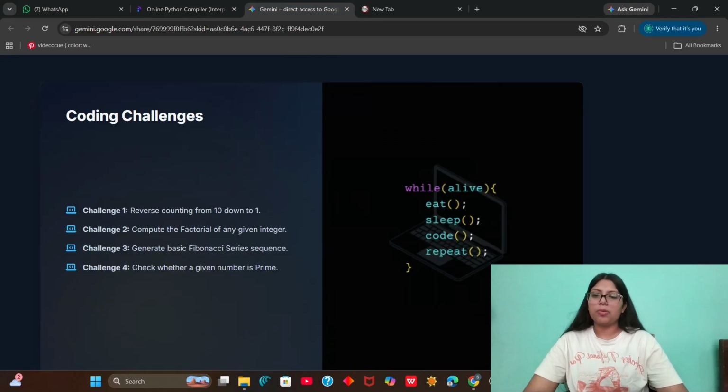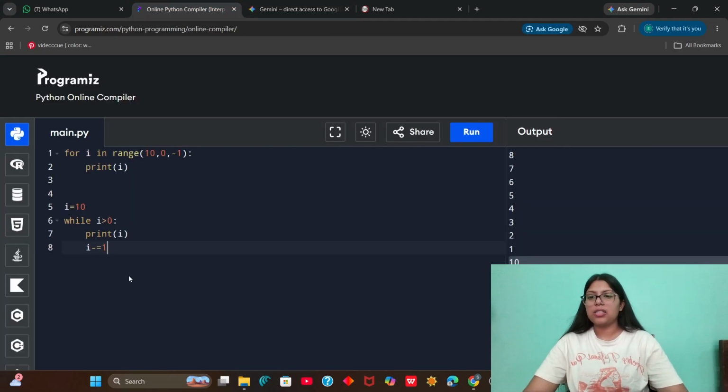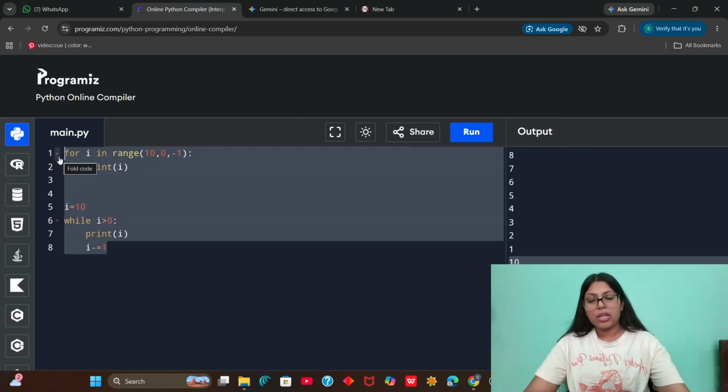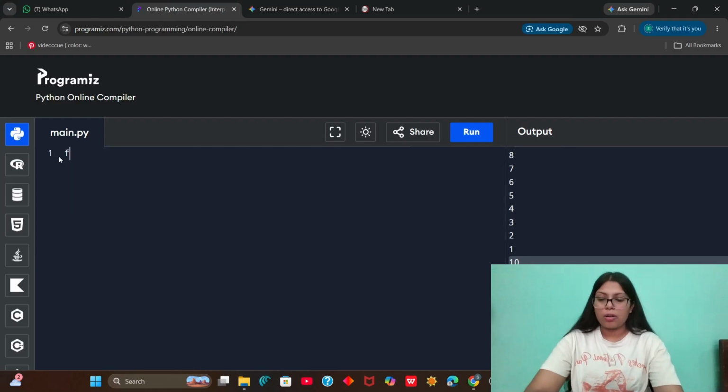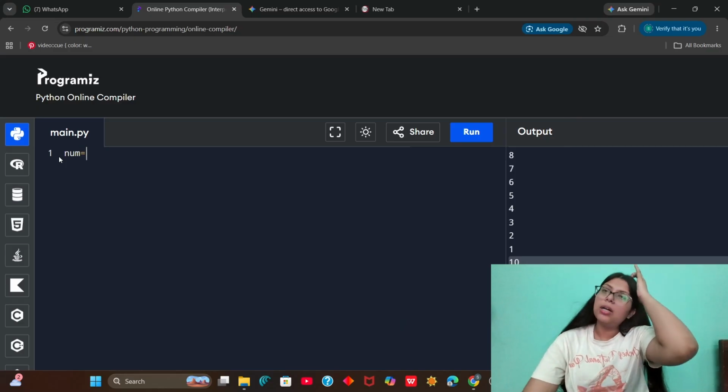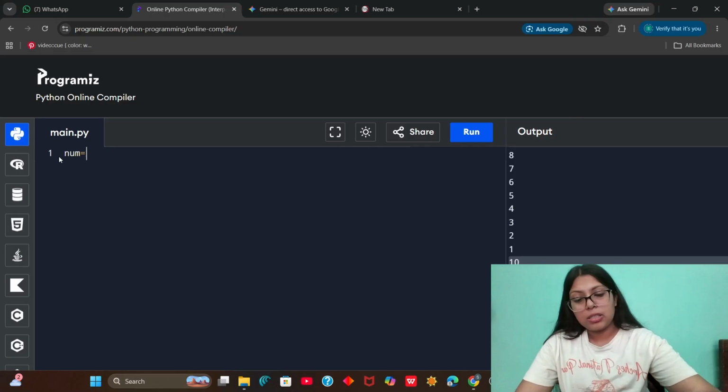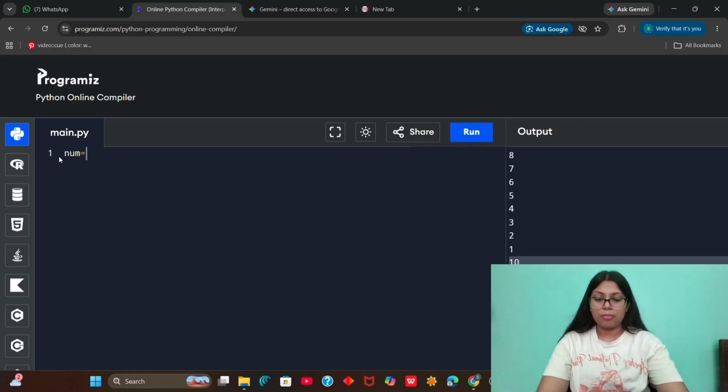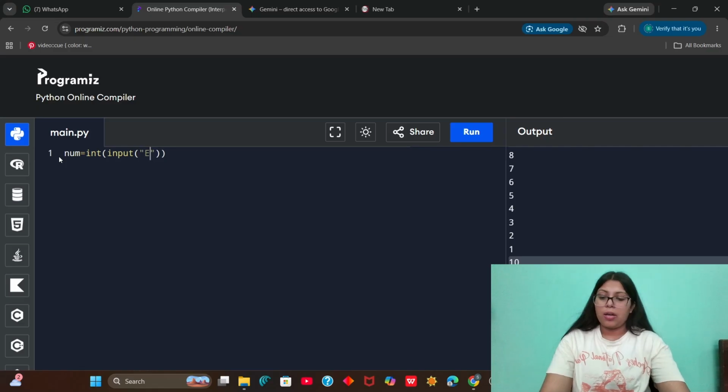Now it says you have to compute the factorial of a given number. If you remember what a factorial is, it is very simple to print it. Factorial is basically that, counting up to a particular number, you have to store the multiplication product of the numbers till that point. Okay, so I am taking an input from the user. Enter the number.